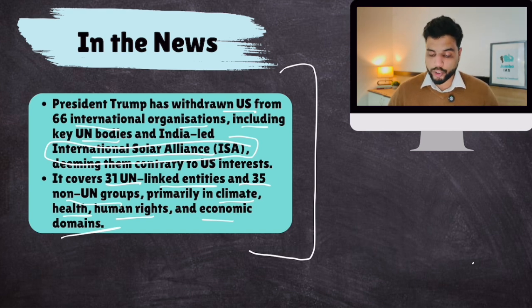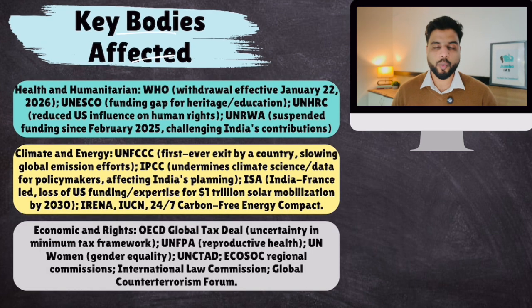Now, which key bodies are affected by this? Okay, so all these 66 international bodies can be grouped into three categories. Certain international bodies belong to the health and humanitarian group. Then certain belong to the climate and clean energy group, and then certain UN bodies or international bodies belong to economics and human rights based groups.